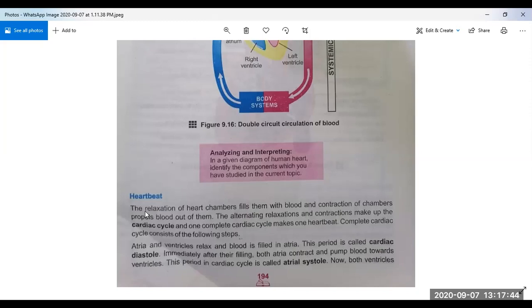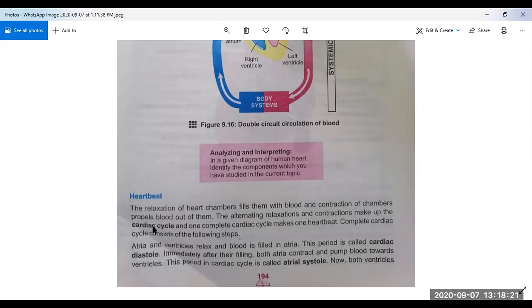So what is heartbeat? I will explain how it is made. The relaxation of heart chambers fills them with blood, and contraction of chambers propels blood out of them. The alternating relaxation and contraction make up the cardiac cycle. So this is very important. Before understanding the concept of heartbeat, we have to know about the cardiac cycle. What is a cardiac cycle?